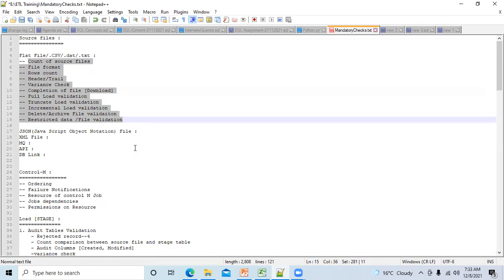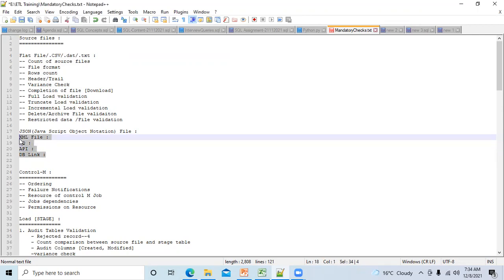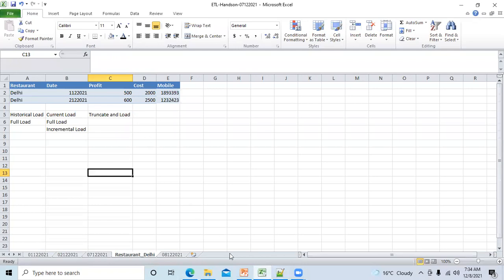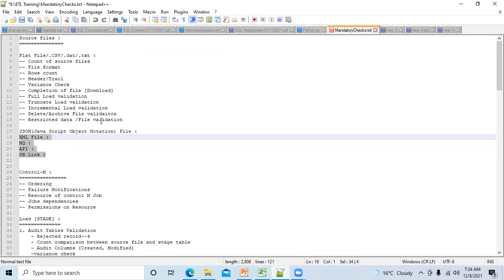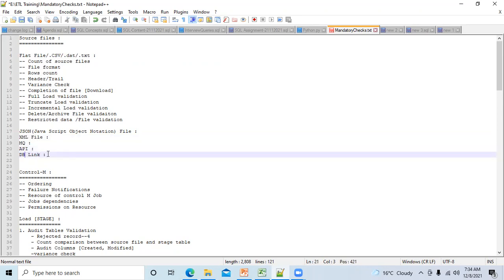No. Okay, now these are the various file formats in which you can get the data. Here I have shown you that you are getting data in XLS format, but in a real scenario, you can get data in XML file, or API link, or DB link, or JSON format, .csv format, .txt format, .dat format. All those formats are possible.